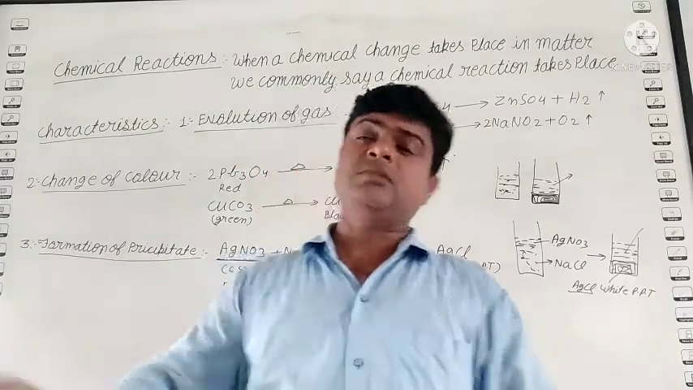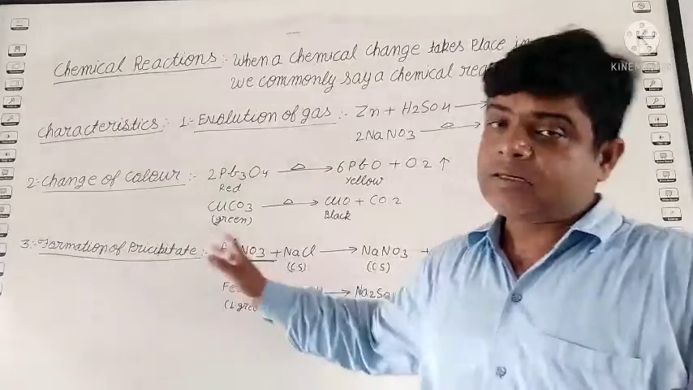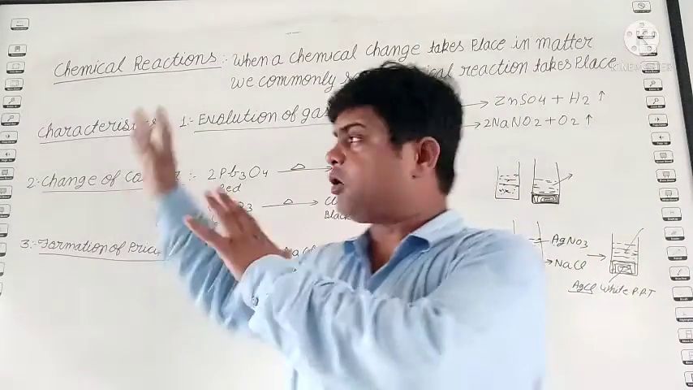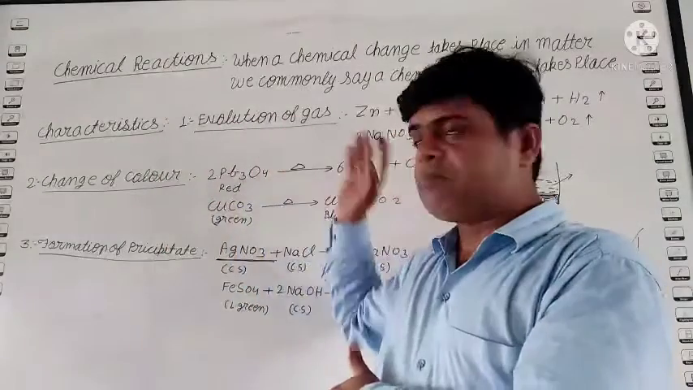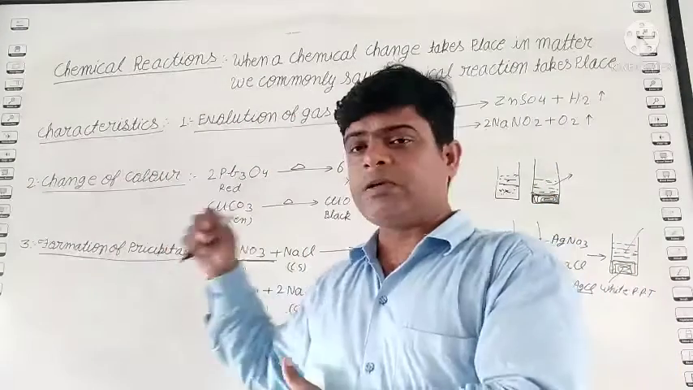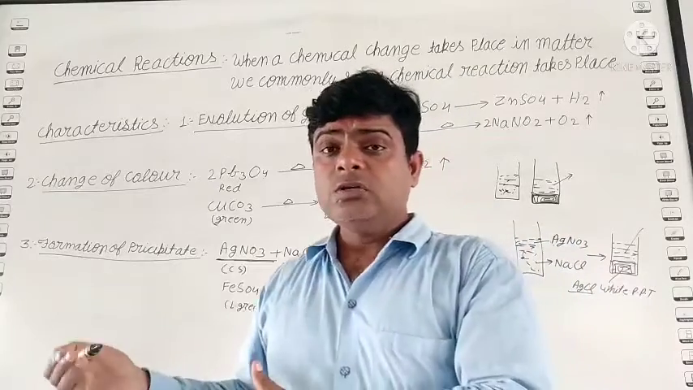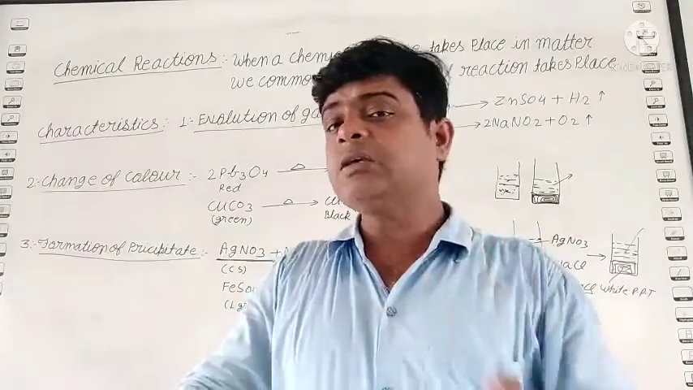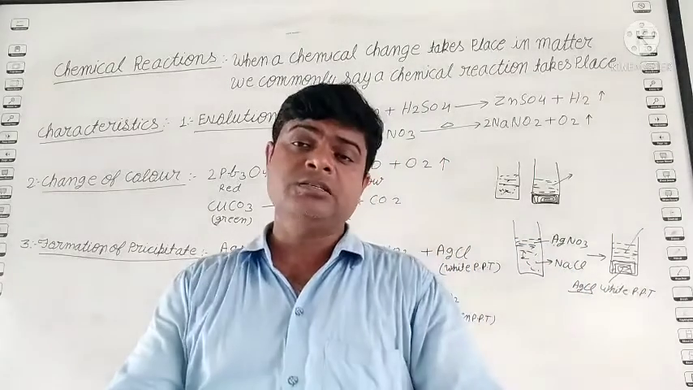So students, these are some characteristics. It is not compulsory that all of them occur in each and every reaction. In some processes maybe gas is released, in some the color changes, in some a precipitate is formed. So if any of these happens, it means this is a chemical change. This is the property of a chemical change. We can easily identify that this is a chemical change.